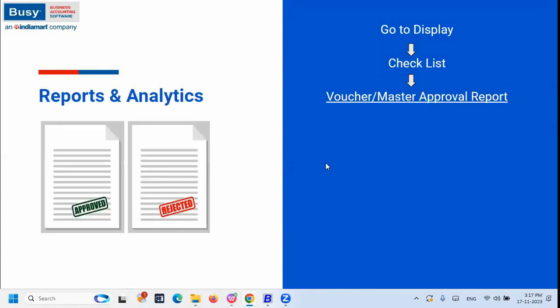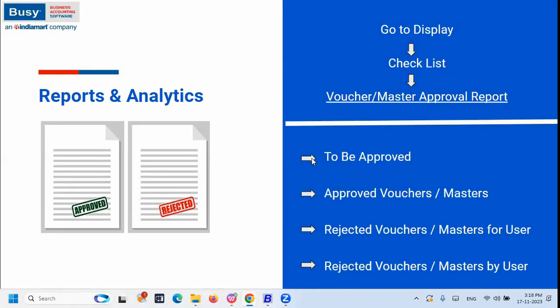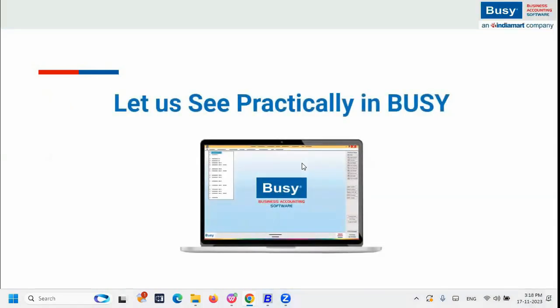You have a report called display checklist report. Under that, you have an option called voucher and master approval report. Go to there, and then you can decide which voucher or which master you want to approve. You can approve it, otherwise you can reject it. And you even have the option to see the report of unapproved vouchers, approved vouchers, rejected vouchers. So all these types of reports are available under the display section also. So this is all about configurations and managing the master and voucher approvals.